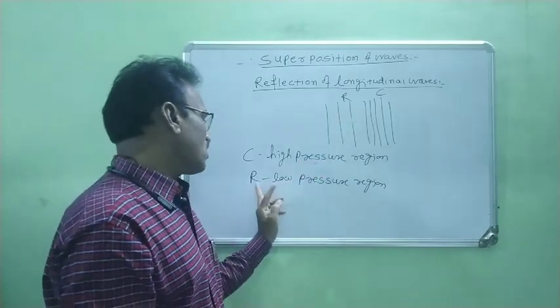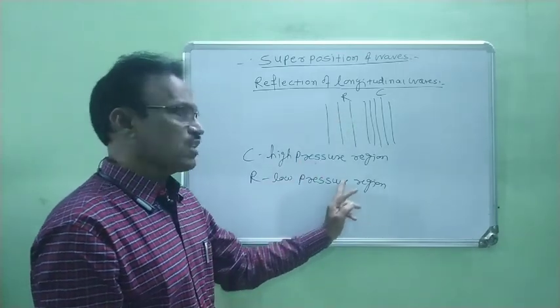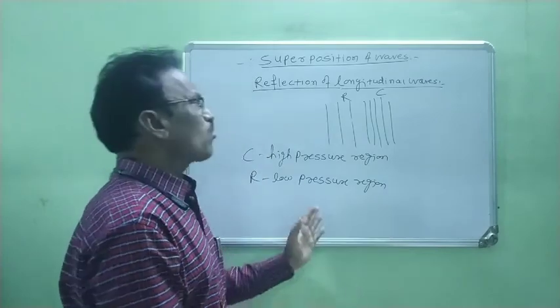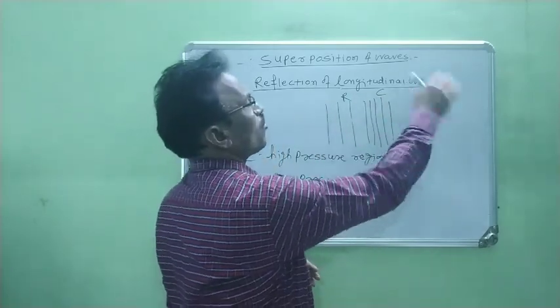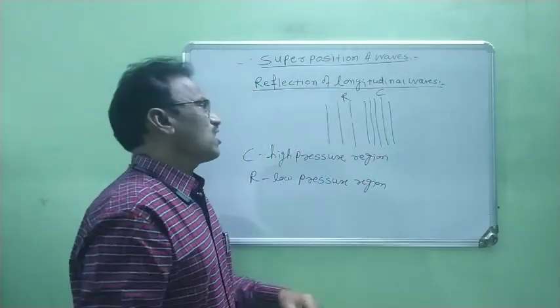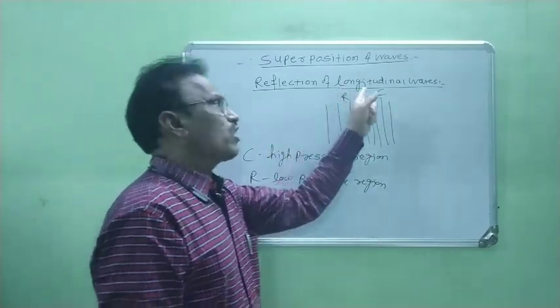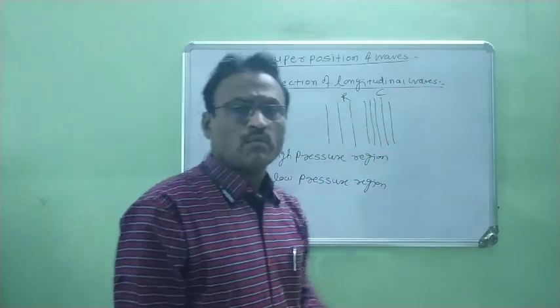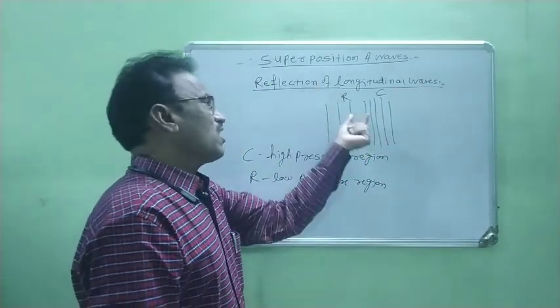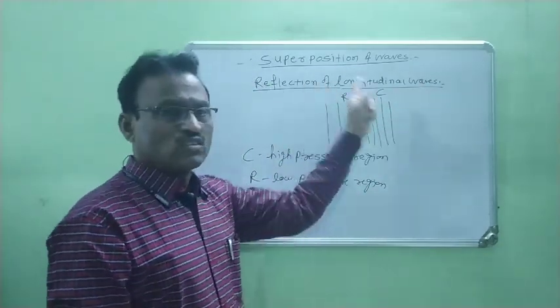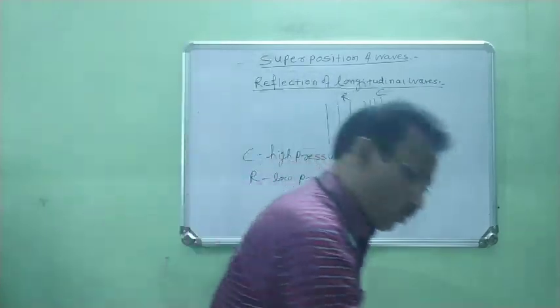Therefore, rarefaction is known as a low pressure region. So when we study reflection of longitudinal waves, we always consider compression and rarefaction. When longitudinal waves travel continuously through a medium, alternate compressions and rarefactions are produced, right?